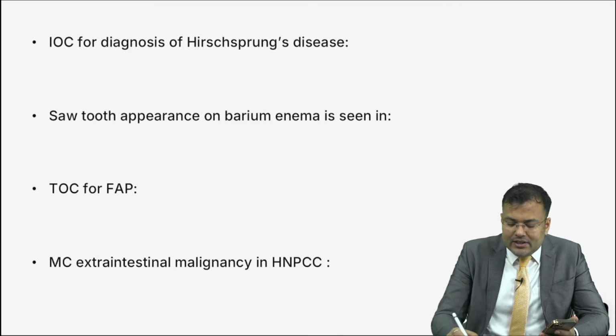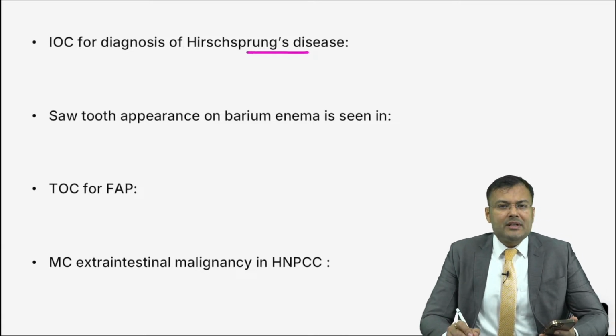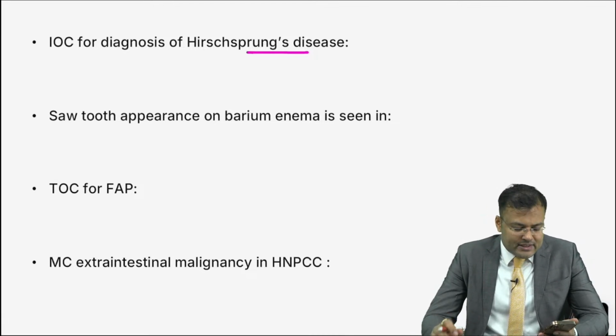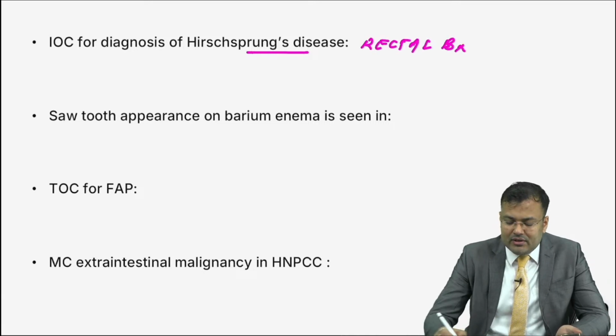Next, investigation of choice for diagnosis of Hirschsprung's disease. Guys, tell me. There is aganglionosis, so absence of ganglion cells, most common site rectum. So obviously what we do? Biopsy. Very good. We do rectal biopsy. Rectal biopsy. Next question. Sawtooth appearance.